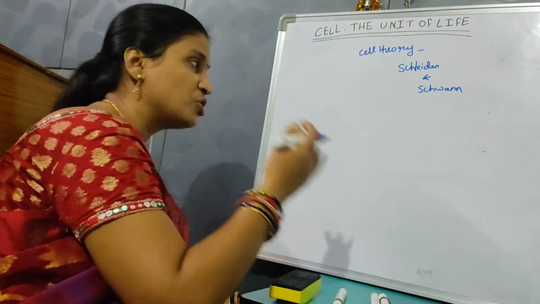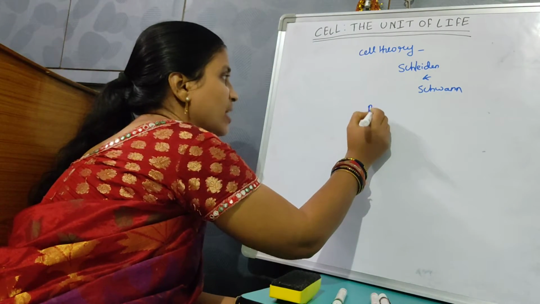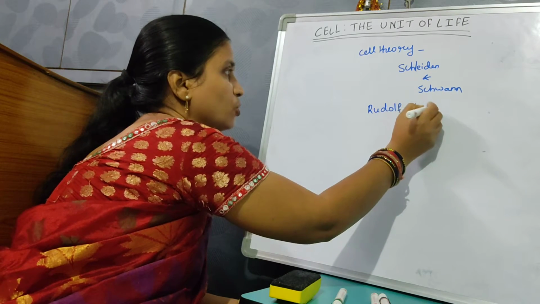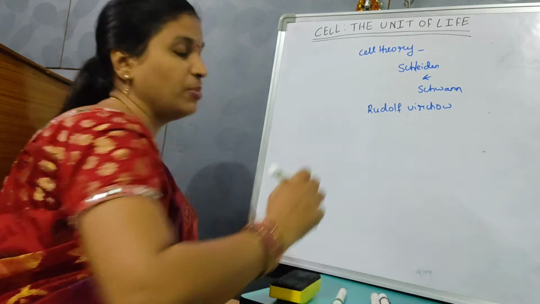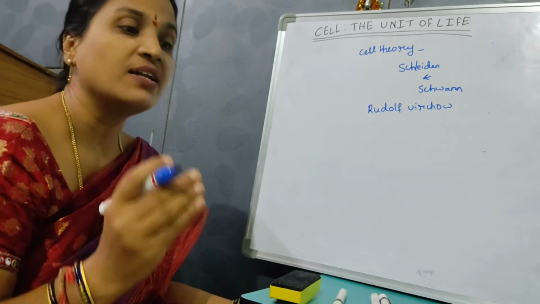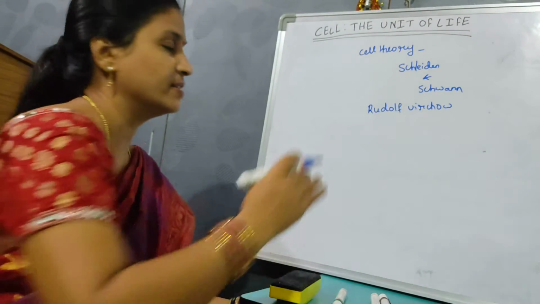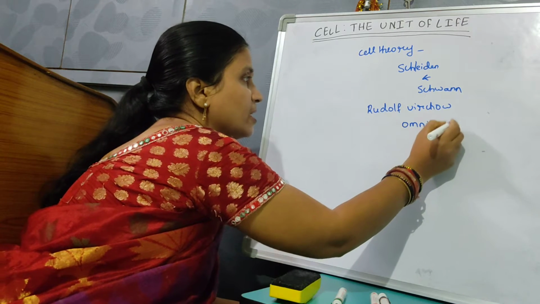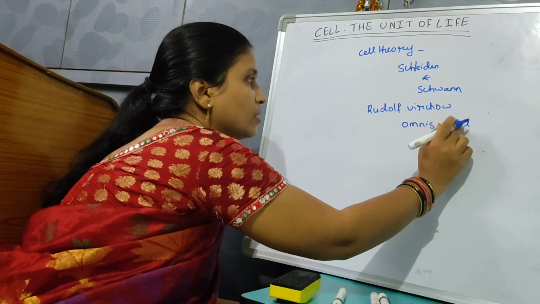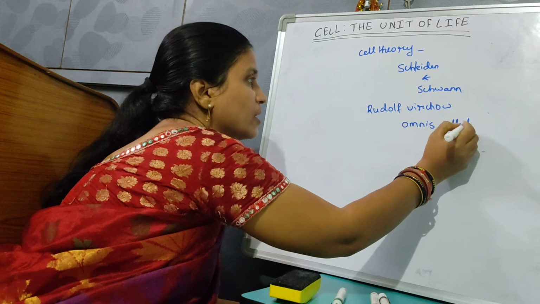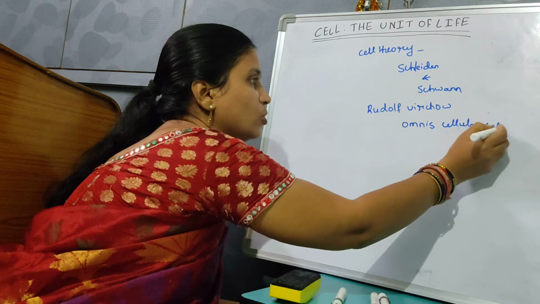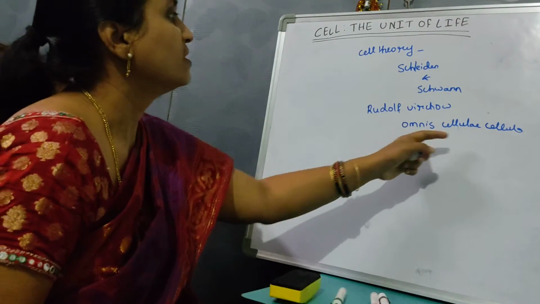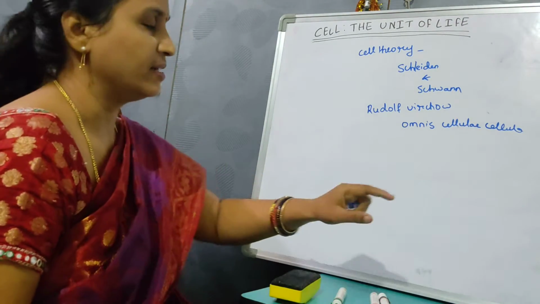This formation of cells was explained by Rudolf Virchow, and he explained that the cells are formed from pre-existing cells. He said omnis cellula e cellula.